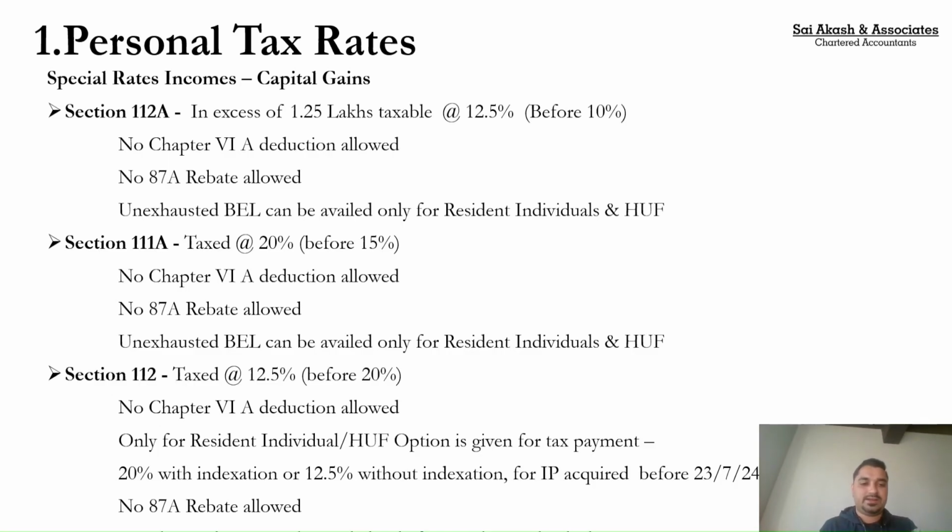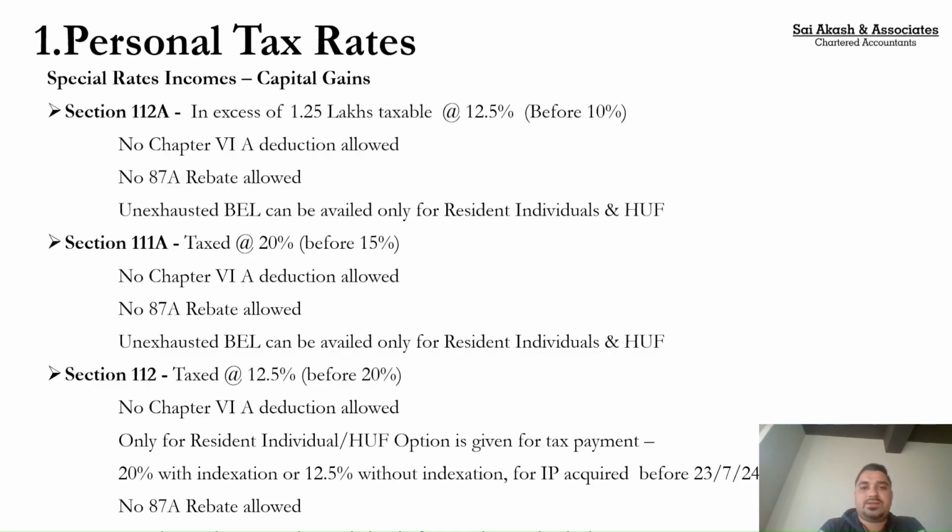I hope this is clear. And the tax rate is 20%. Even though my income was less than 12 lakhs, 10 lakhs was my gain, 4 lakhs was the unexhausted basic exemption limit. So on the remaining 6 lakhs, I have to pay tax at the rate of 20% plus applicable cess, that is 4%.